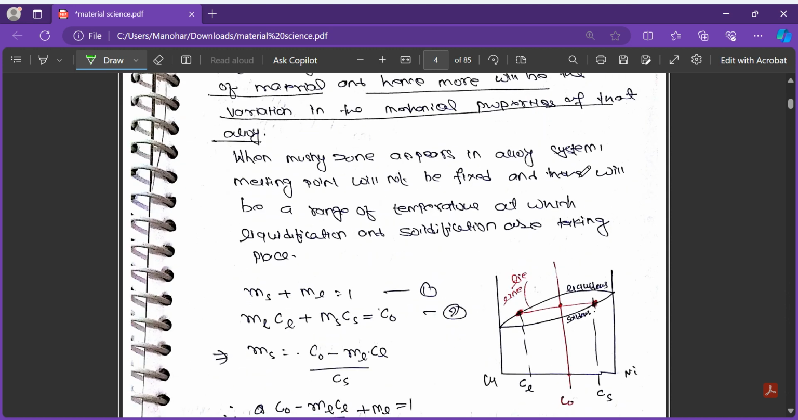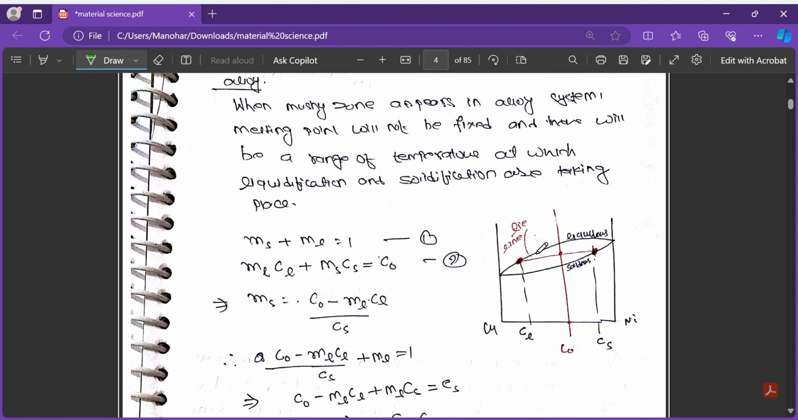When a messy zone appears in the alloy system, there will be a range of temperature at which liquidification and solidification are taking place. So there will be a range of temperatures, for example from here to here. At different percentages, at different fractions, this range of temperature is varying. Like here the range is very high, here there is just 1 point, here there is just 1 point. So there is not a single melting point.